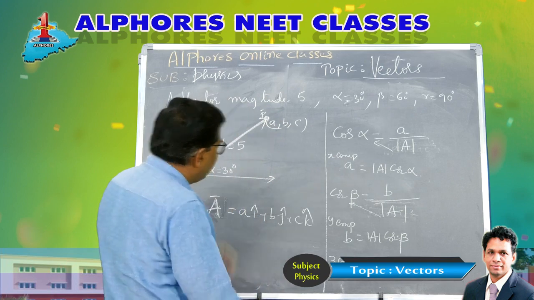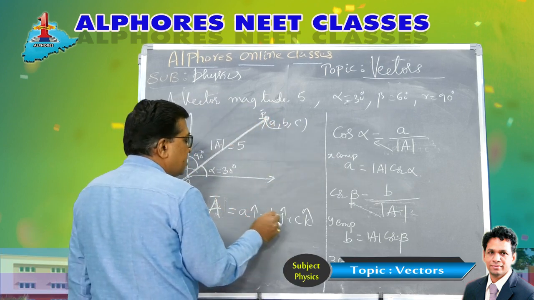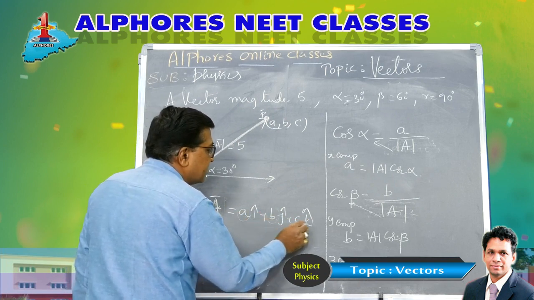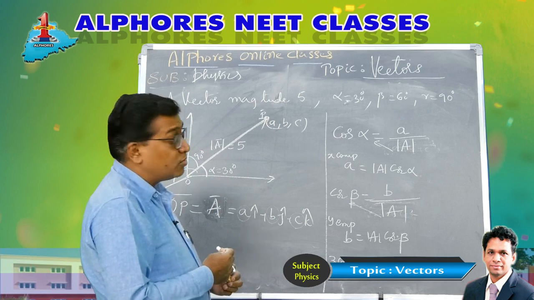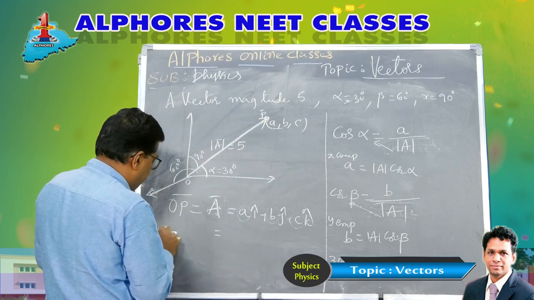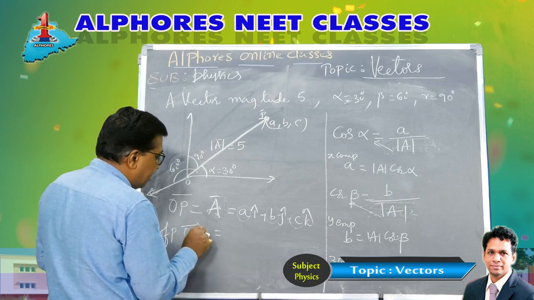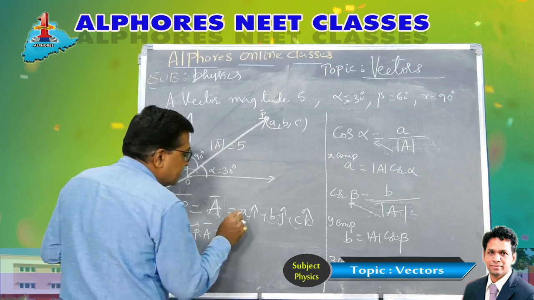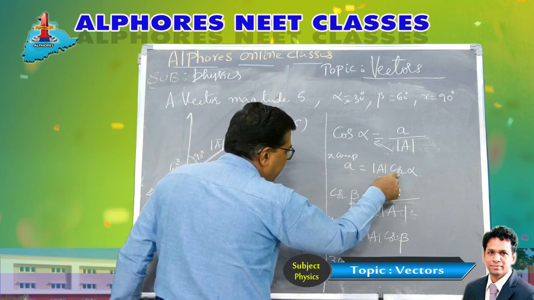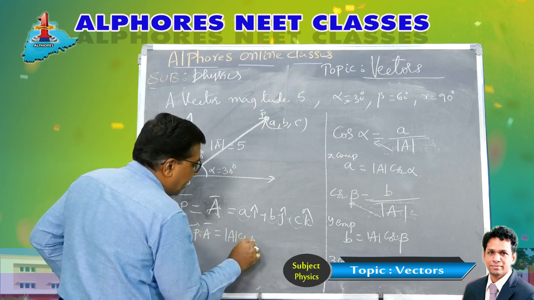So what is our position vector? If a comma b comma c are the coordinates, then it is ai plus bj plus ck, where a is the x component, b is the y component, c is the z component. So substituting, the position vector of point P, that is OP bar or a bar, is written as: the x component, small a, is mod a cos alpha, so it is mod a cos alpha i cap.